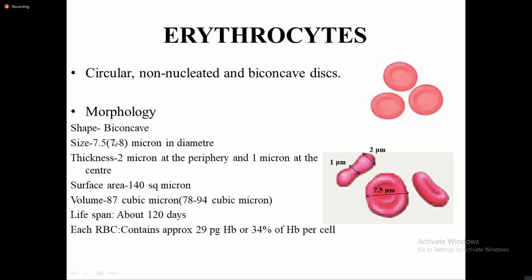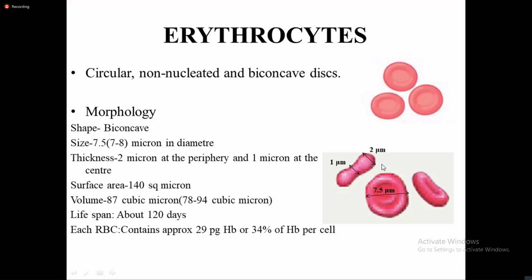And then its shape is biconcave. Its size is between 7 to 8 micron. That is the diameter of the cell. And if you have to give an average, then it comes up to be 7.5 micron. Its thickness at the periphery is 2 micron. Periphery 2 micron. And at the center, it is 1 micron.